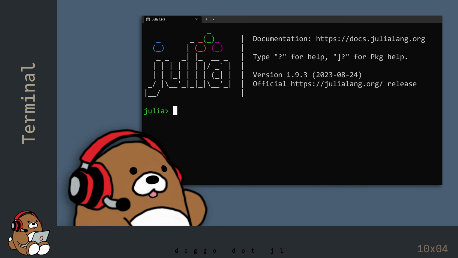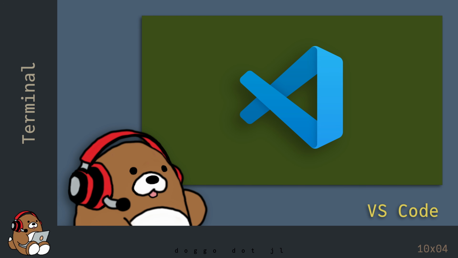Using either the freestanding REPL or one of the terminal options provides a quick way to get started playing around with Julia code. But a more sophisticated way to learn how to use Julia is to use a dedicated coding text editor, like VS Code. VS Code is a free coding text editor from Microsoft, which is a great tool to use to learn how to write code in a lot of different languages, including Julia. In the next chapter, you'll learn how to install VS Code onto your computer.